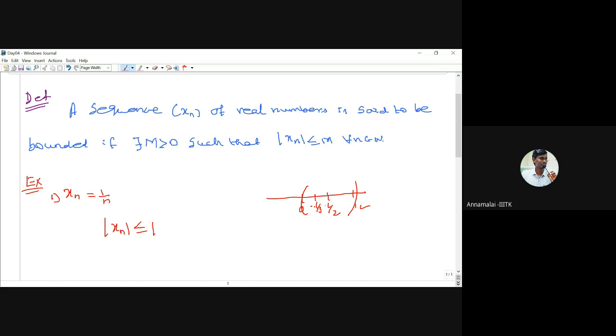Everything cannot exceed 1, so the maximum is 1 and the minimum is 0. We take 1 as the upper bound and 0 as the lower bound, but you can even take minus 1. Within plus 1 and minus 1, all the terms of the sequence appear. Therefore, this sequence is a bounded sequence, bounded by 1.